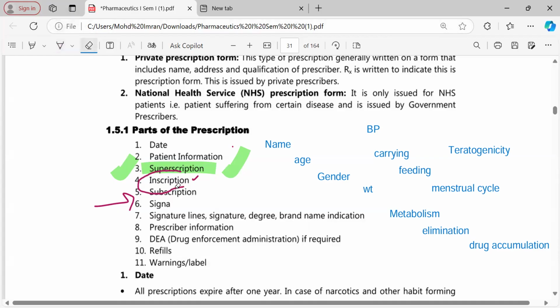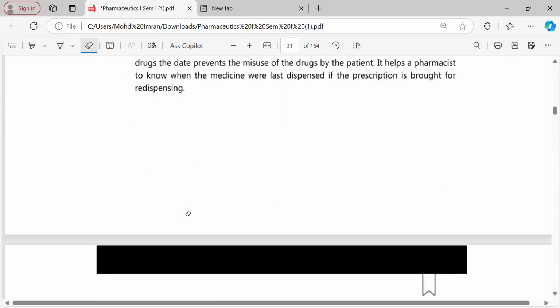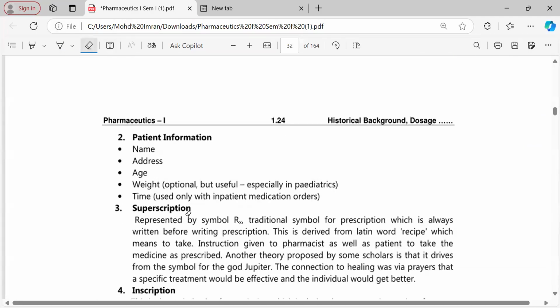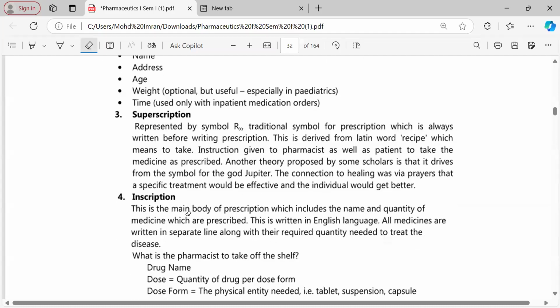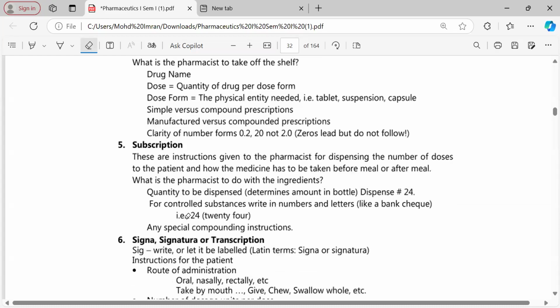Then the next very important part, subscription. What does subscription contain? Subscription contains the instructions to the pharmacist. For example, we write Fiat Mixtura, mix it well. Instructions given to the pharmacist. See, I'm showing you. Subscription contains instructions to the pharmacist: how to handle these chemicals, how to dispense these chemicals, how to prepare this formulation.